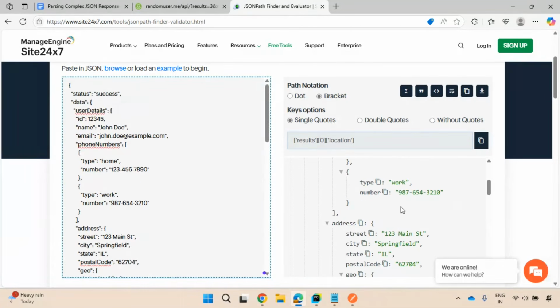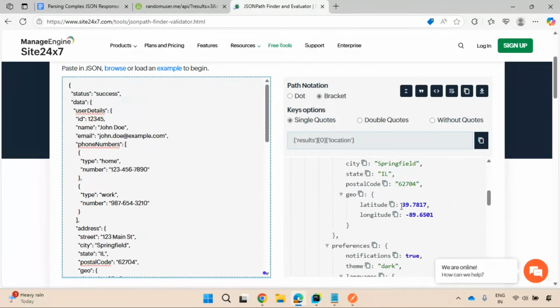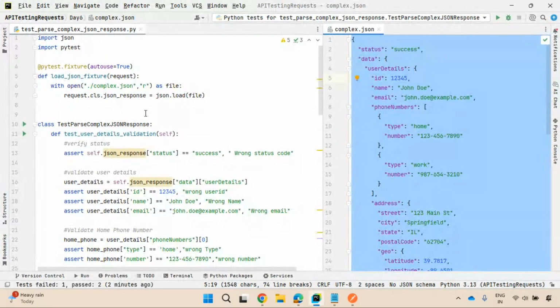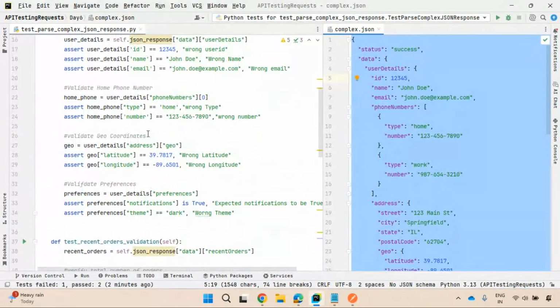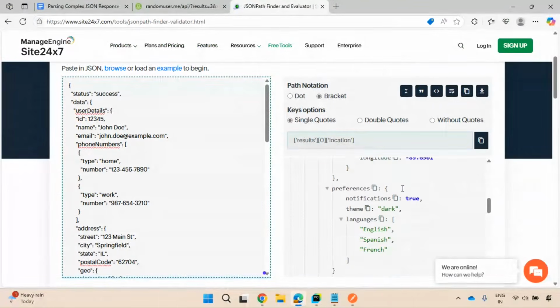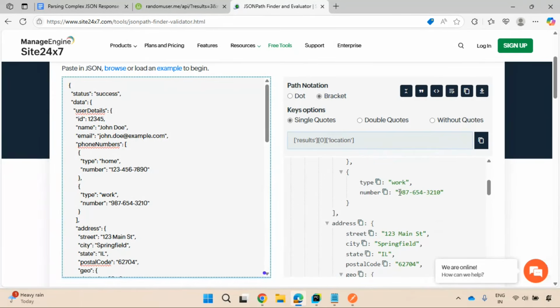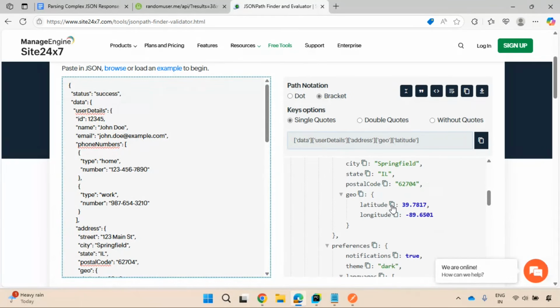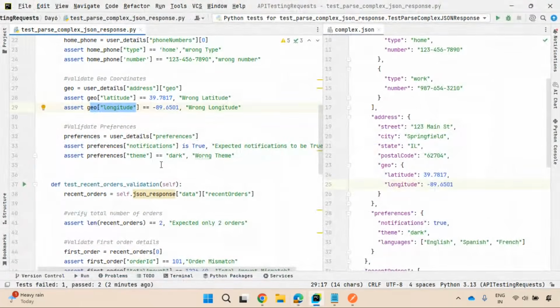So you can see, suppose if I want this validation, let's suppose you can see what is the complex thing here. It is geo, right? So I want this latitude and longitude. So what I can do, I can see where it is, click on that latitude. That's it. So it is giving me details or not. So this is giving me this path or not for extracting that data. Have I used that? So observe here.